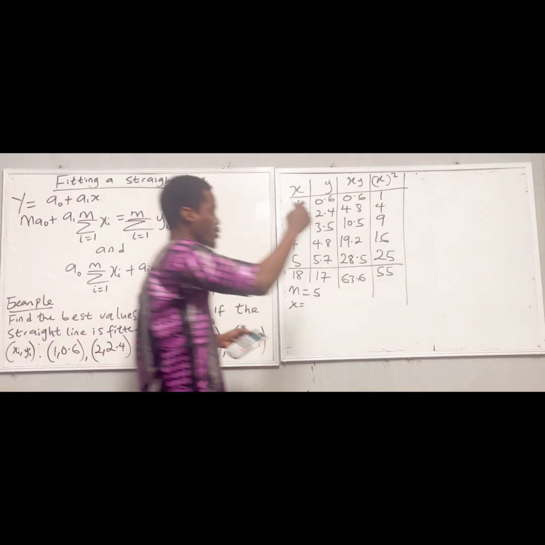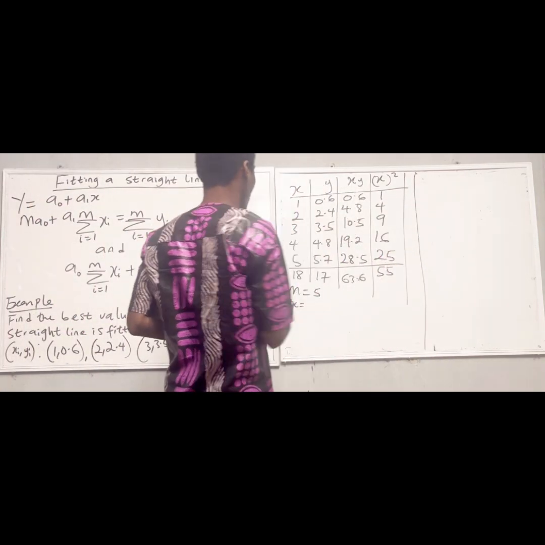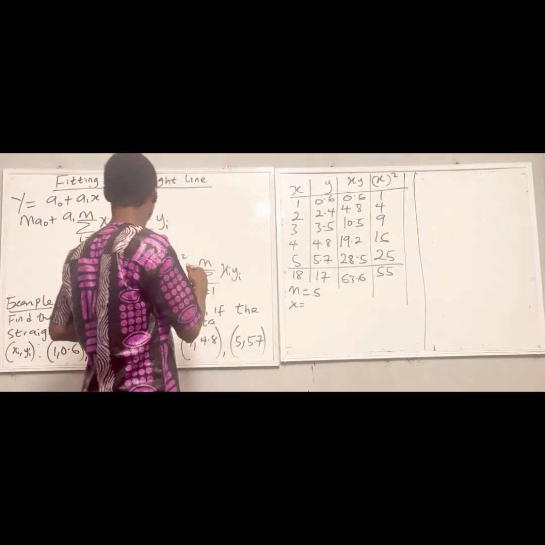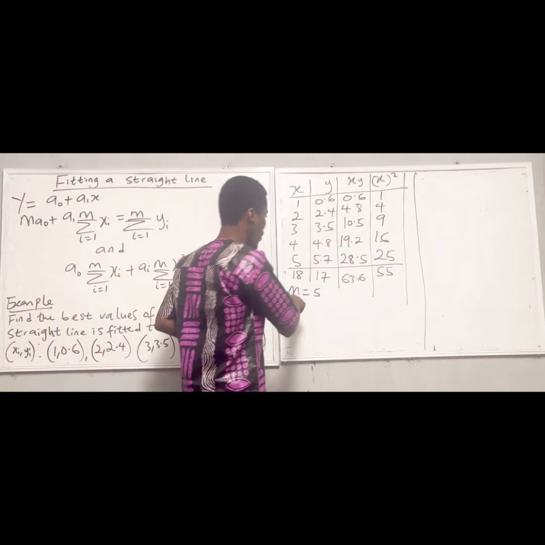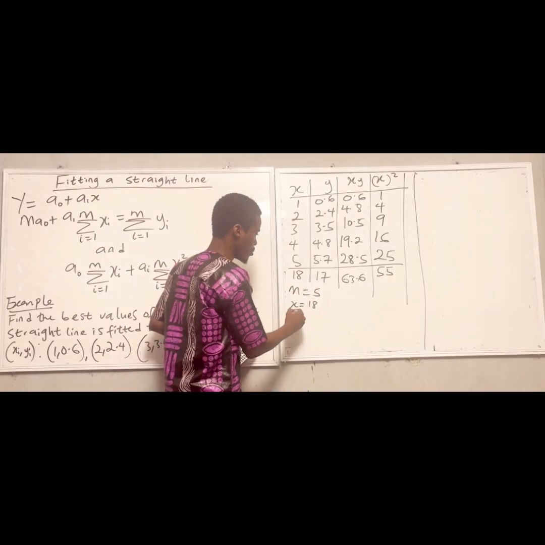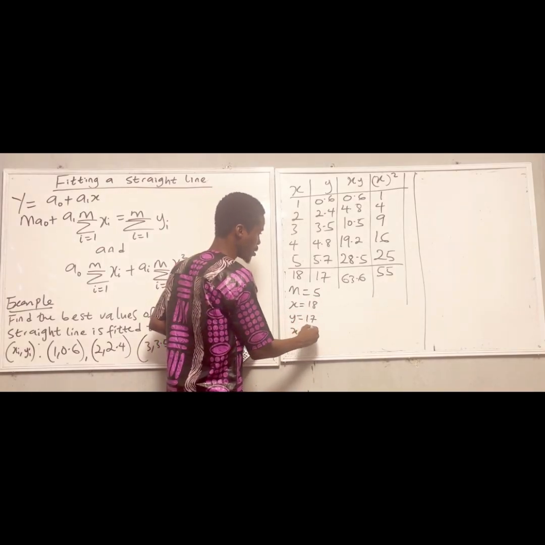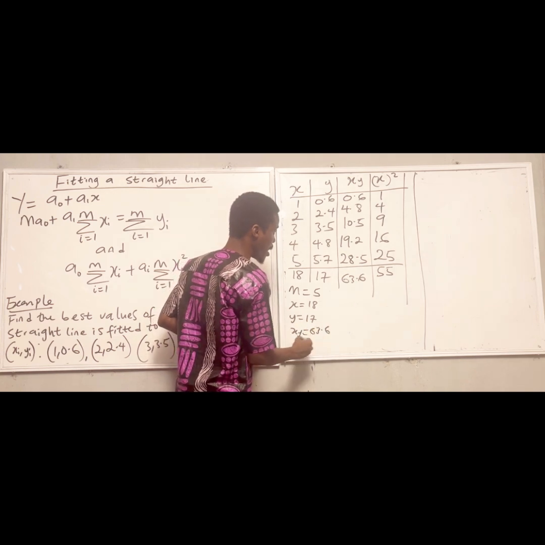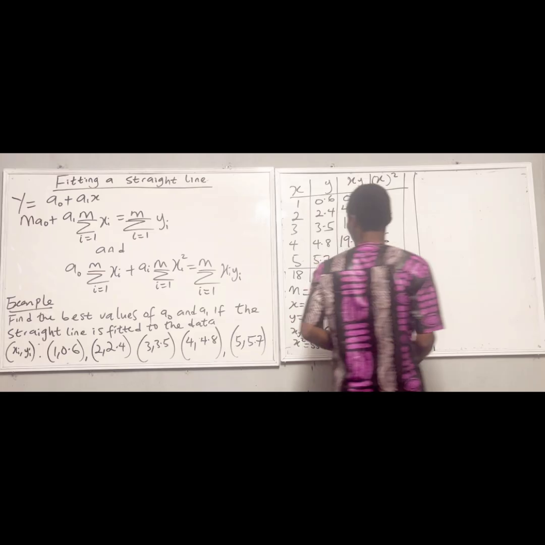So let me do it here. So this is my table. Let me start from here. What's my m? My x here is 15. My y here is 17. Then my xy is 63.6. And my x squared is 55. So I want to solve this equation.